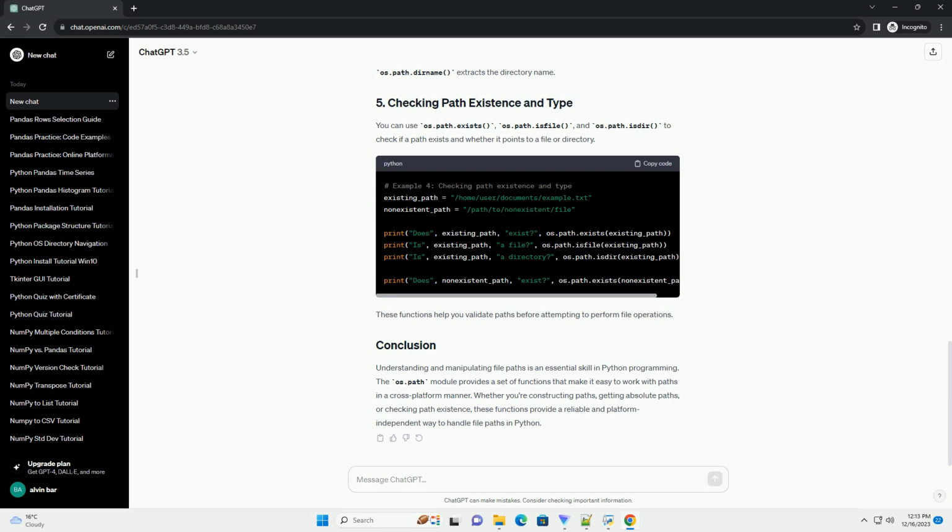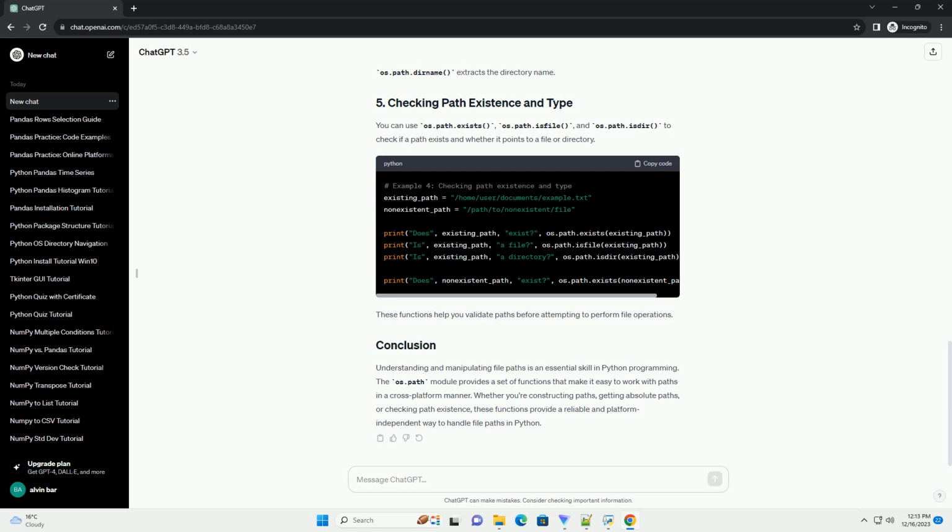The pathlib module provides an object-oriented interface for working with file system paths. Here are some examples. You can create a path object using pathlib.Path. You can get information about a file using path object methods like exists, is_file, or is_dir. Similar to os.path.join, you can join paths using the / operator with path objects.